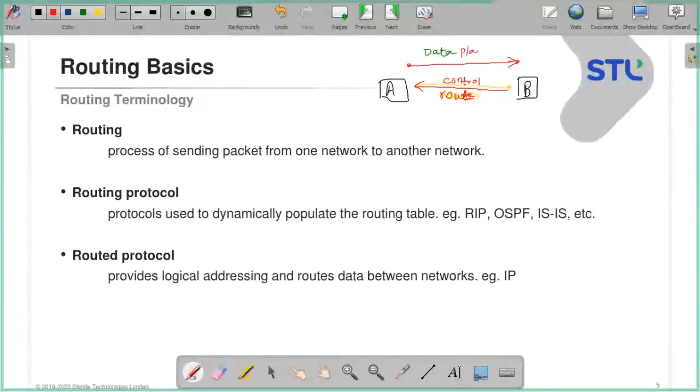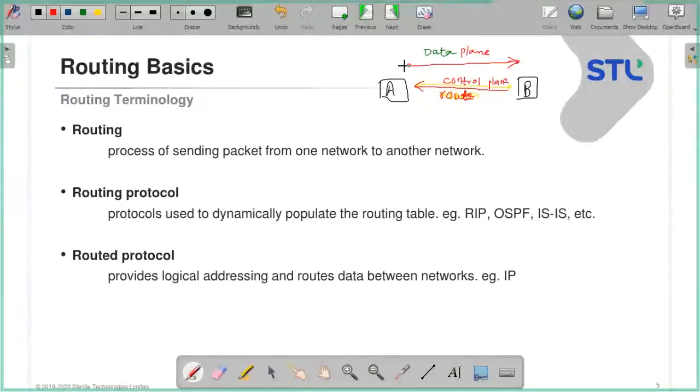So this is data plane. Actual data traffic is going through this. But for having this in place, you should have your route. You should know the route. If you don't know where to go, will you go anywhere? No, you will stay where you are.